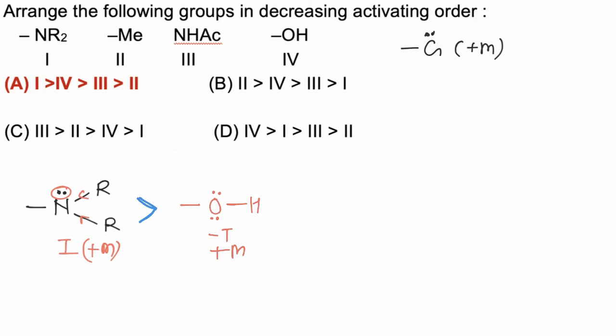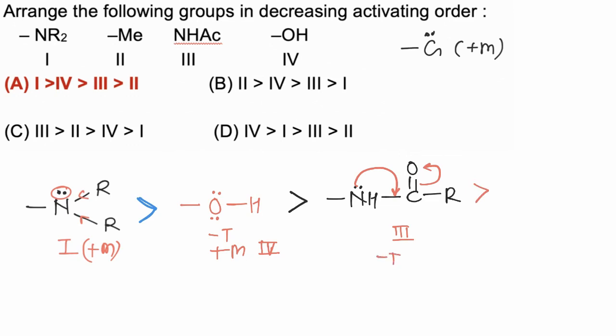Now the NHAc amide also has a lone pair of electrons, but its lone pair is in internal resonance with the carbonyl group, hence its electron donating behavior will be comparatively less. It has a -I effect and a +M effect, and due to internal resonance its mesomeric effect is comparatively weak.